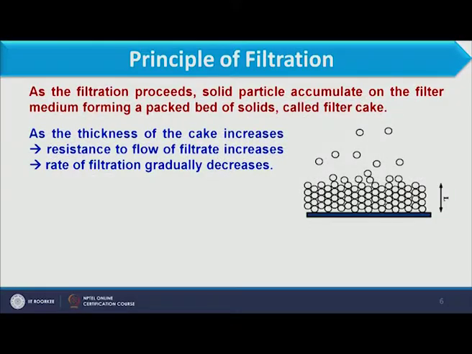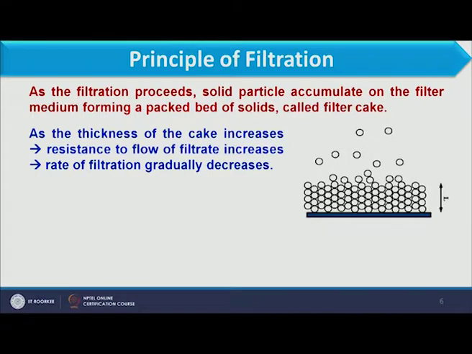As the thickness of this cake increases, it offers a resistance for the liquid to pass through the media. So as the thickness of cake increases, resistance to flow of filtrate increases, and the rate of filtration gradually decreases.